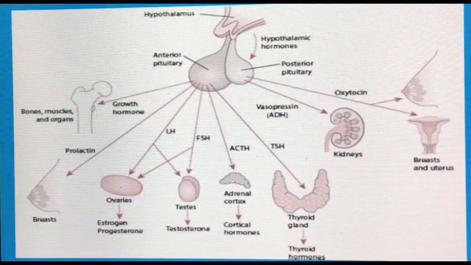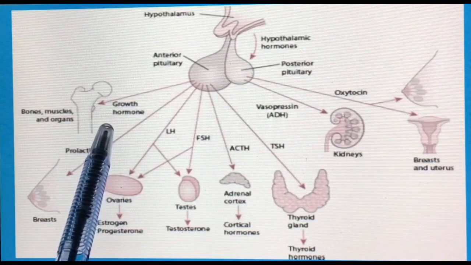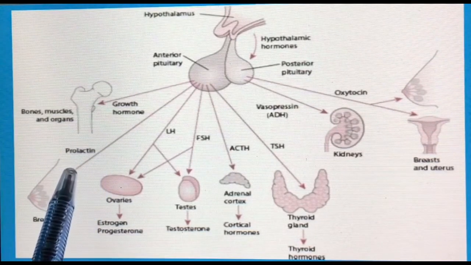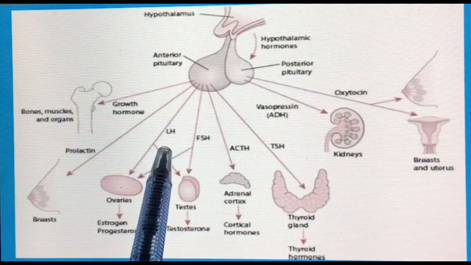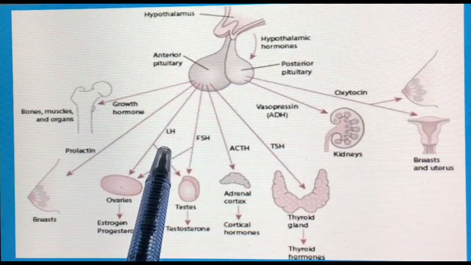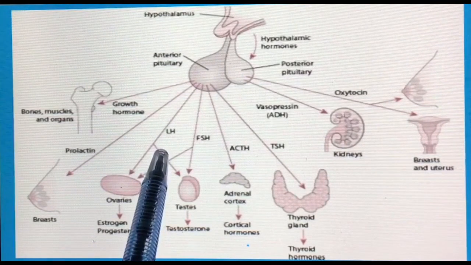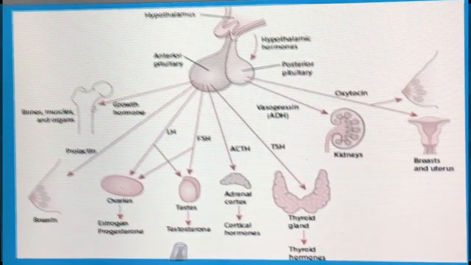The first hormone is growth hormone. The growth hormone stimulates protein synthesis and overall growth. The second is prolactin hormone. It stimulates milk production and breast development. The third is LH hormone. The LH hormone stimulates ovulation, formation of corpus luteum, and synthesis of estrogen and progesterone. It also stimulates secretion of testosterone.